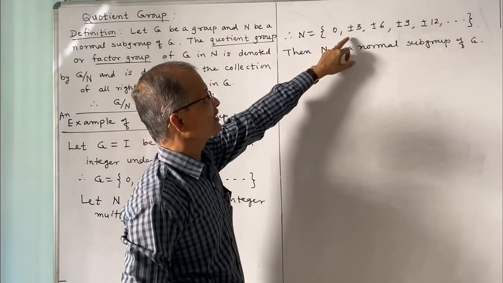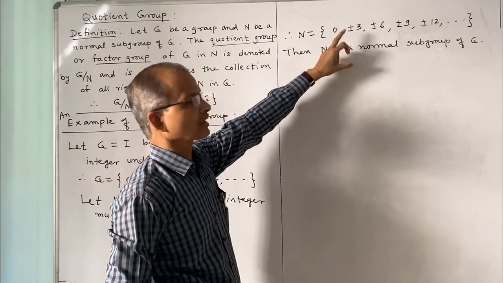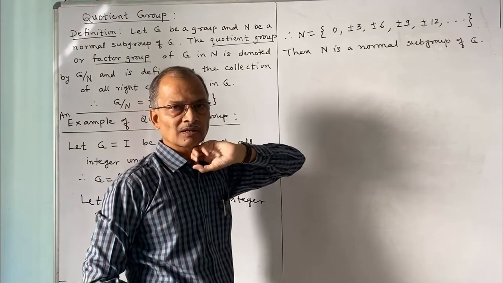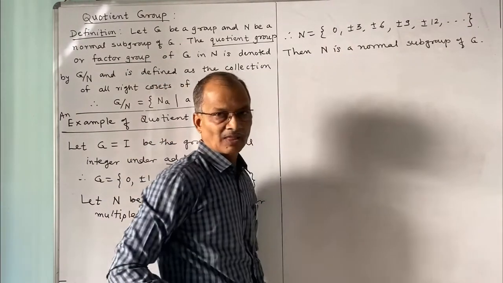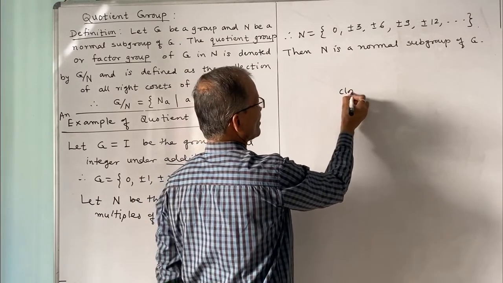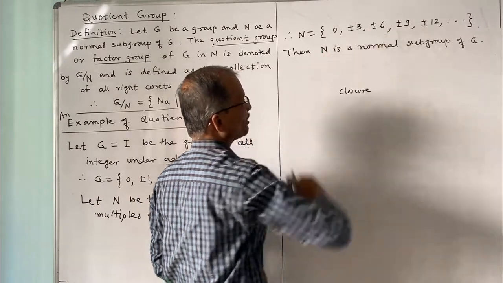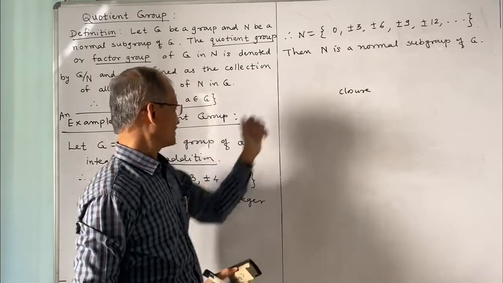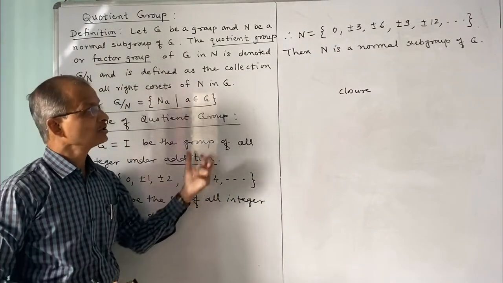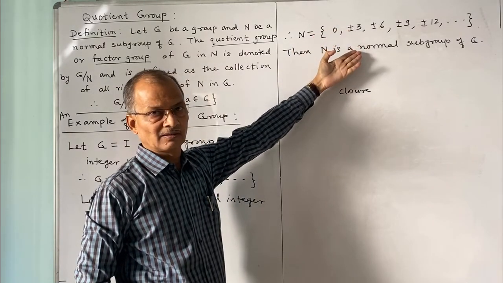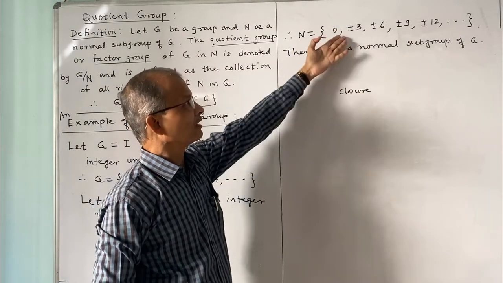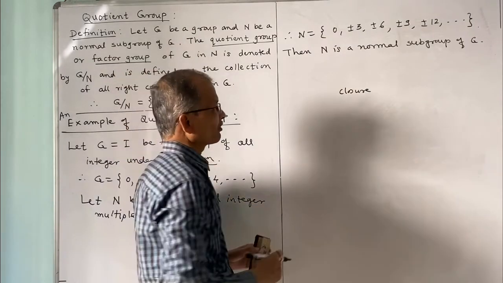Now whether it is a group, it satisfies the properties. What are the two properties required for a subgroup? That it is non-empty, and then closure. Closure: addition of any two integers in N is again a multiple of 3, and therefore the closure property is satisfied. And what is the inverse?